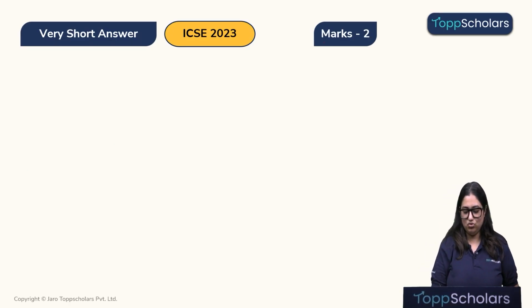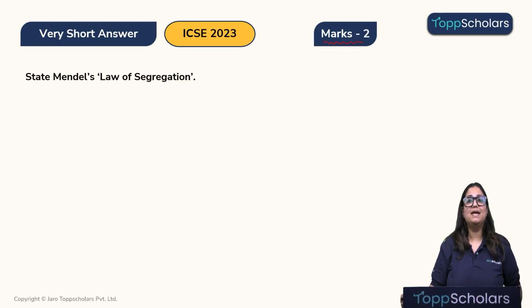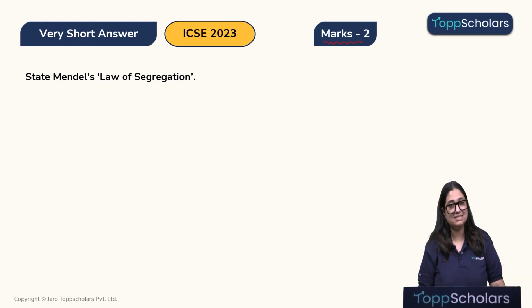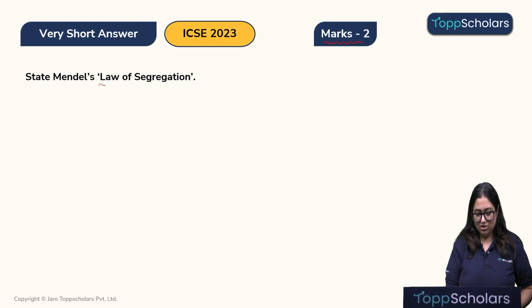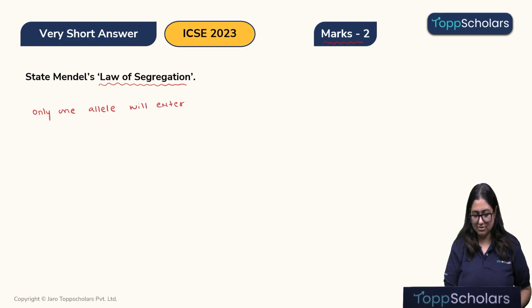Now, we have a 2-marker question asked in the same year. State Mendel's law of segregation. Alright, let's answer it. Children, according to the law of segregation, only one allele will enter into the gamete cell during meiosis.